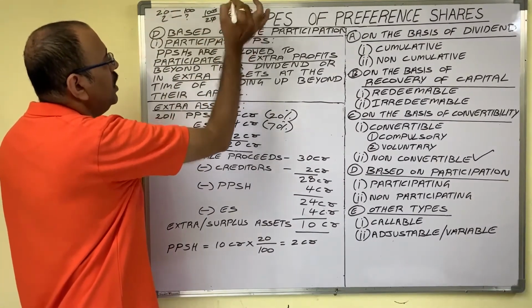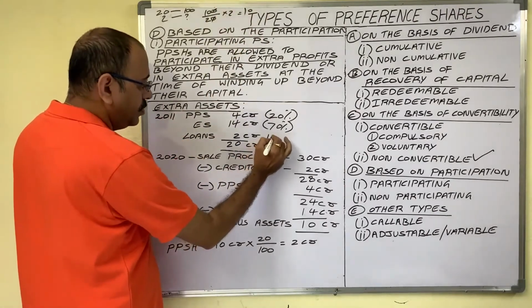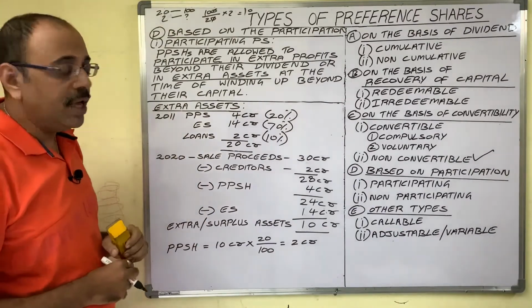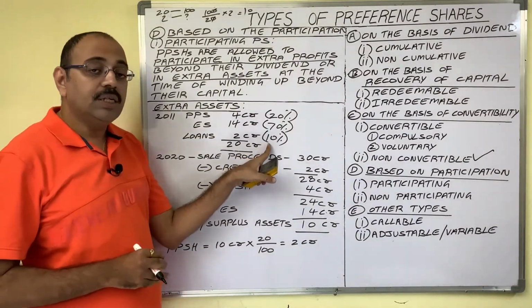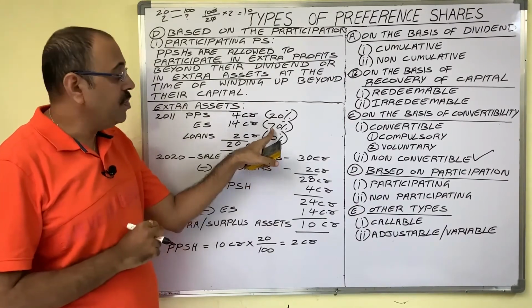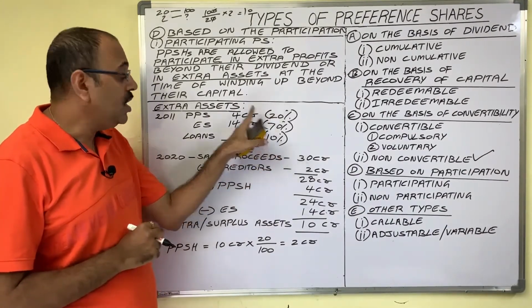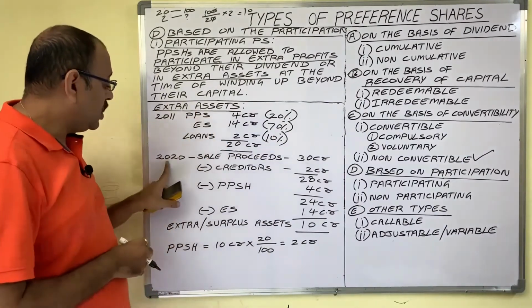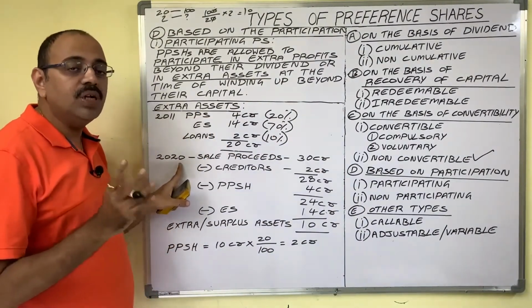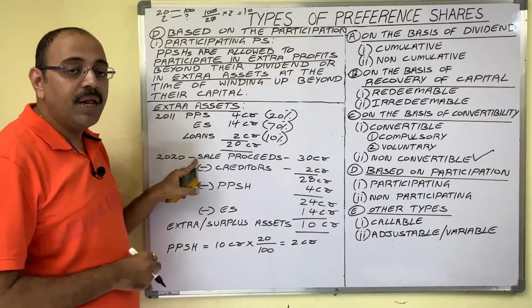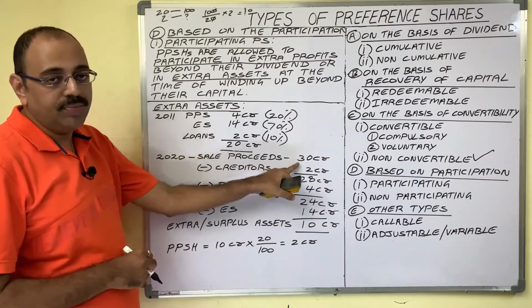It will become 10. Okay. So in total capital, 10% is in loan form, 70% is in equity share form, and 20% is in participating preference share form. Suppose company is liquidated in 2020 year and liquidator sold company assets for 30 crore.